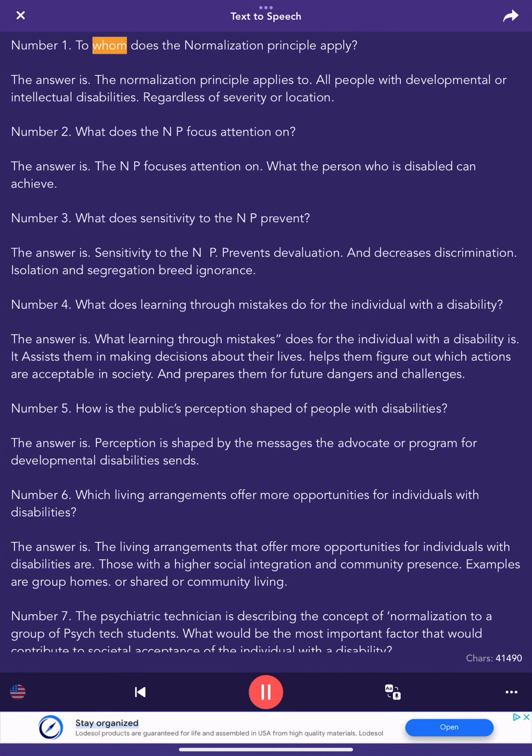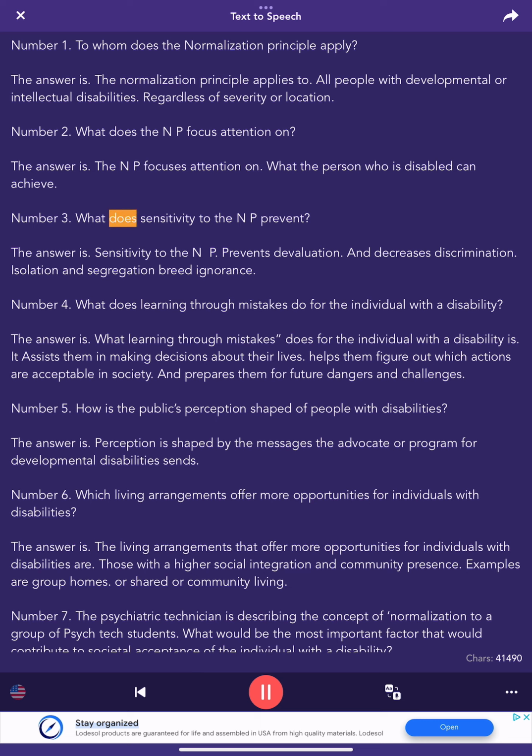Number 1. To whom does the normalization principle apply? The answer is, the normalization principle applies to all people with developmental or intellectual disabilities, regardless of severity or location. Number 2. What does the NP focus attention on? The answer is, the NP focuses attention on what the person who is disabled can achieve.